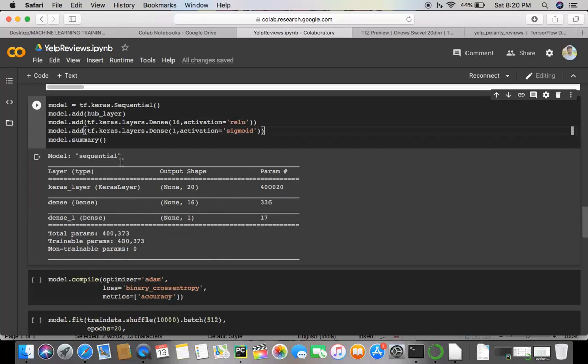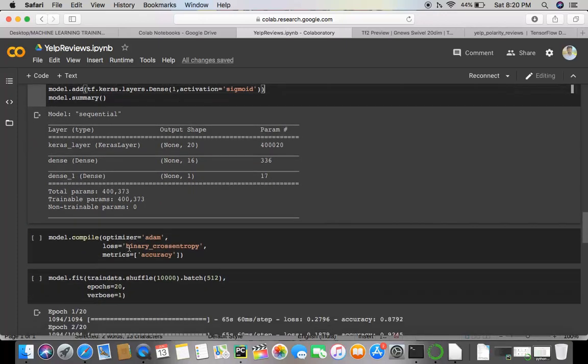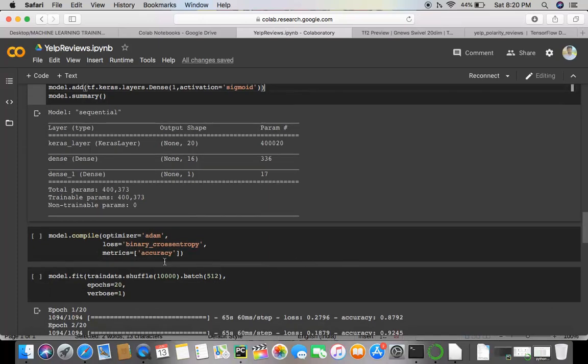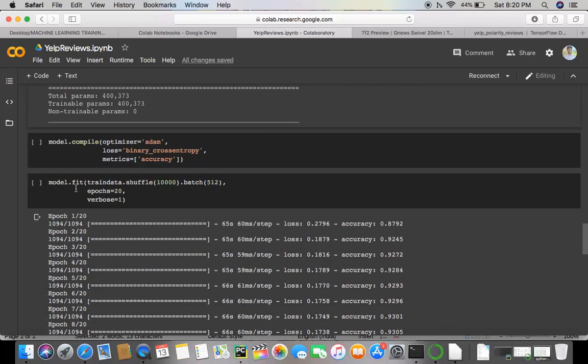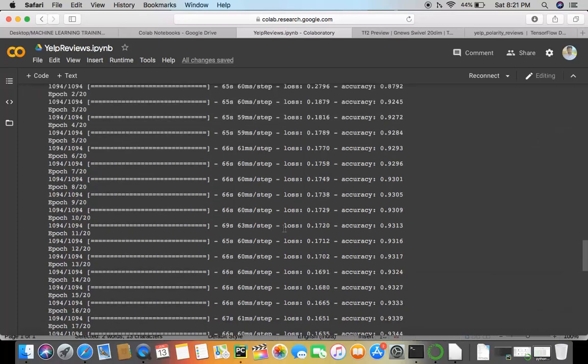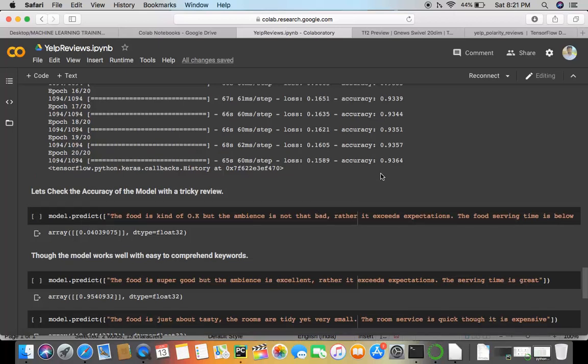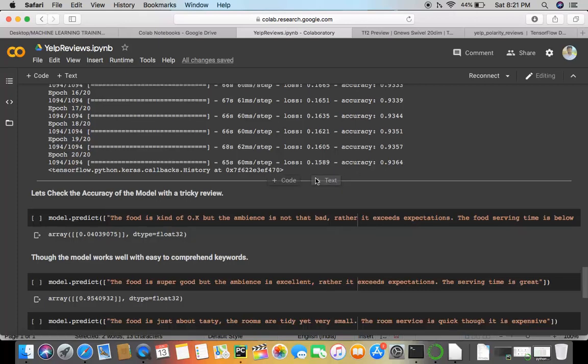So we see the model.summary, then we compile the model using optimizer Adam, loss binary cross entropy, and metric accuracy. Then this step is model.fit. We train the data, we shuffle the data, we specify a batch size of 512. Epochs is 20. You could increase the number of epochs. I've used 20 epochs, and I've gotten an accuracy of 0.9364. So you might want to increase the number of epochs to increase this accuracy further.